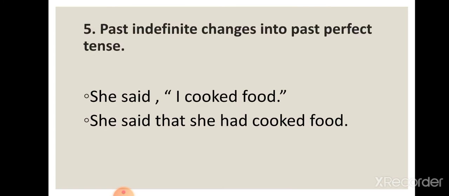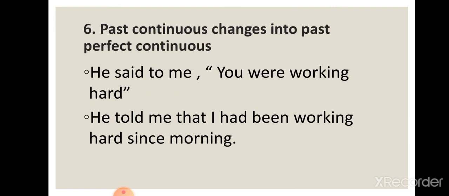Next. Past indefinite changes into past perfect tense. She said, I cooked food. Indirect speech is she said that she had cooked food. Next rule is past continuous changes into past perfect continuous. For example, he said to me, you were working hard. He told me that I had been working hard since morning. Now perfect continuous is used, so we have used timing also, since morning.